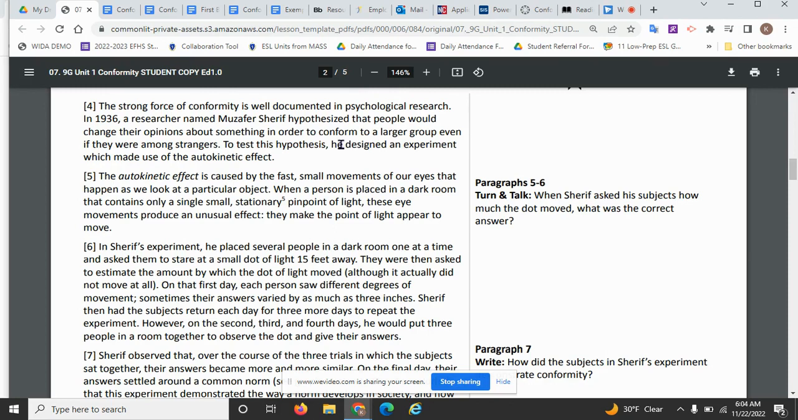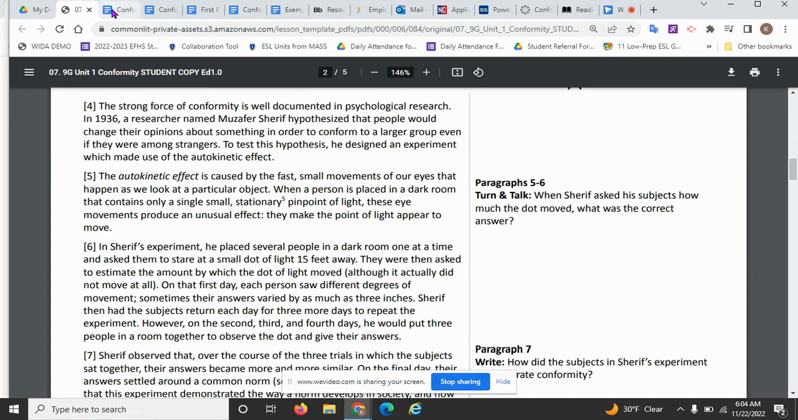So to get more specific, he talks about this researcher's hypothesis, and that he designed an experiment to test that hypothesis. So he's describing one documented psychological research in the remainder of this paragraph. So again, we're looking at a description paragraph.